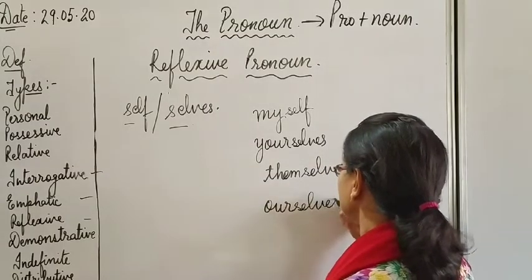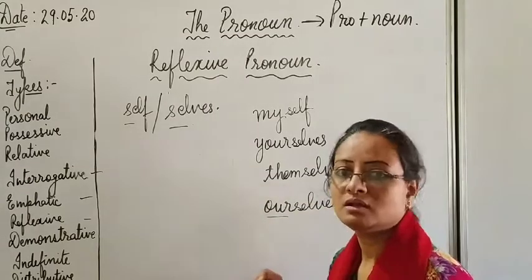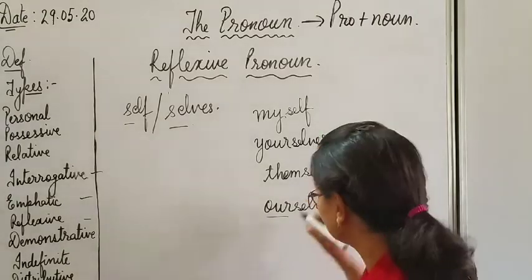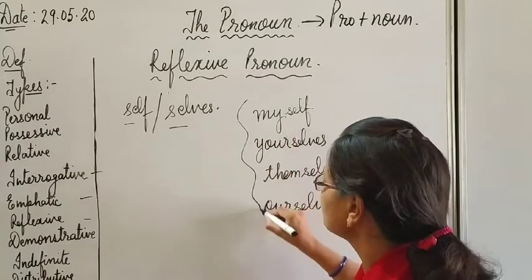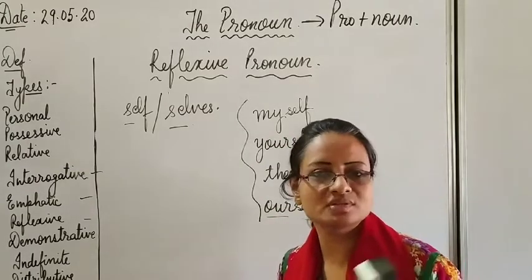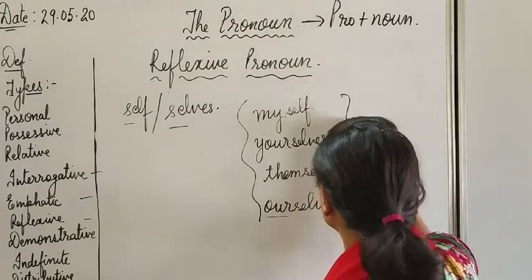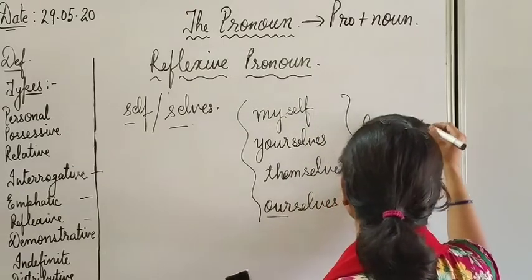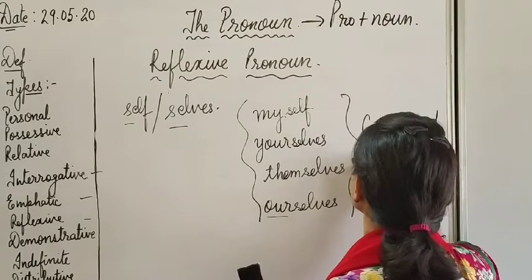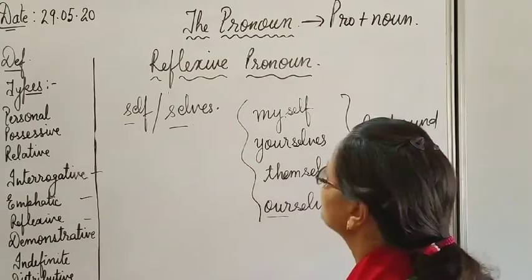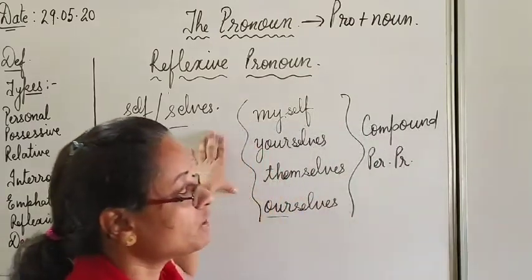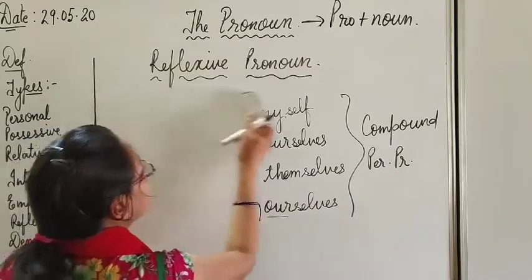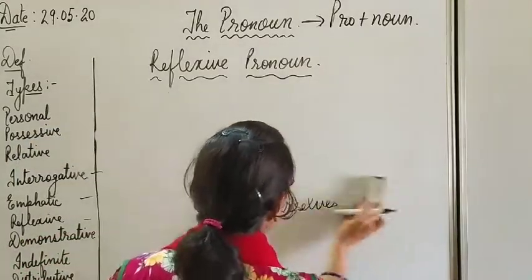When the pronoun is plural, we add selves, and when it is singular, we add self. So in such pronouns, when you add self or selves, they become compound personal pronouns. Such compound personal pronouns are used in the reflexive. I'll tell you how.